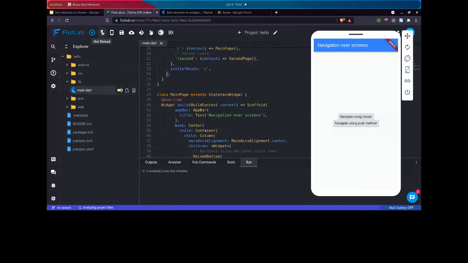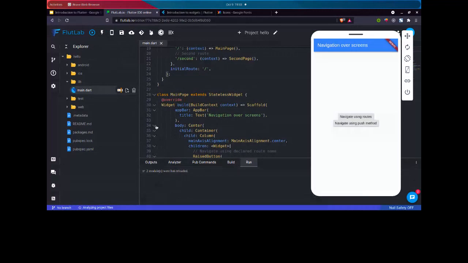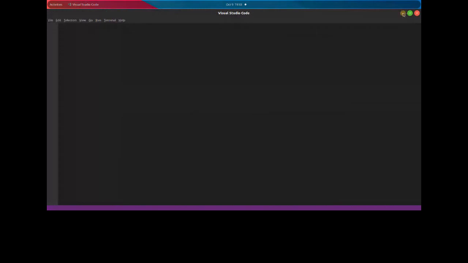There's one more function, hot restart, which is even faster than this. It is not present here, but when you code from VS Code or Android Studio, you can see that. So this is what I meant by record breaking speed. Any other doubt?